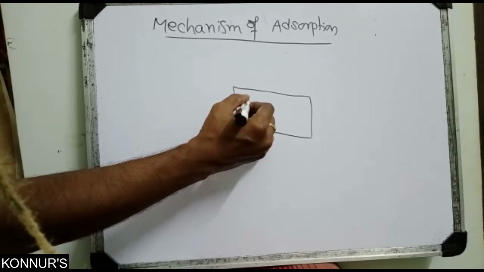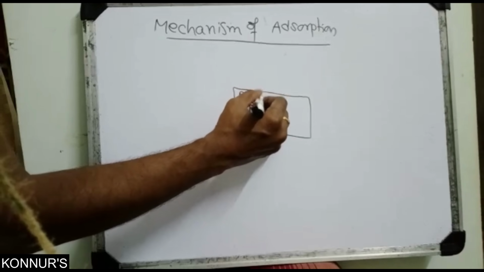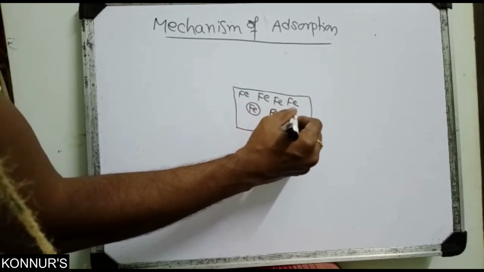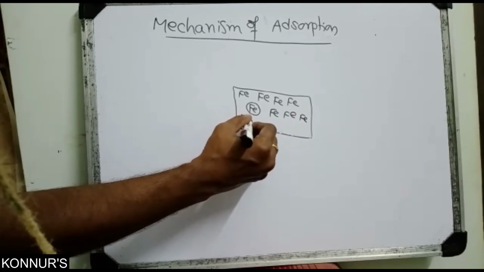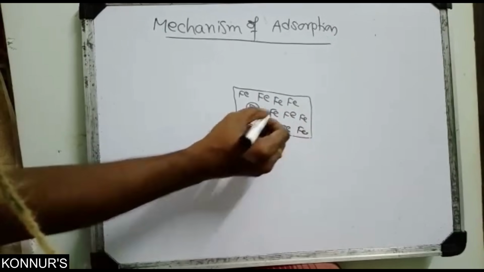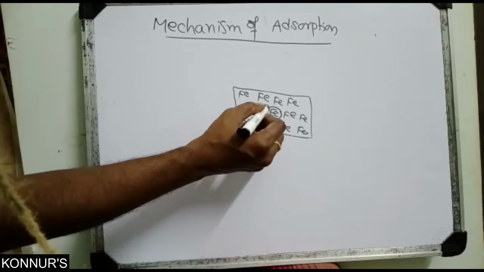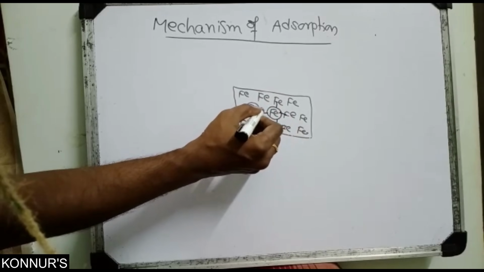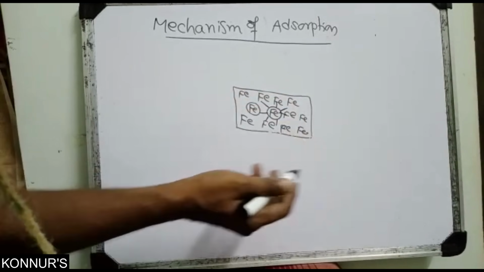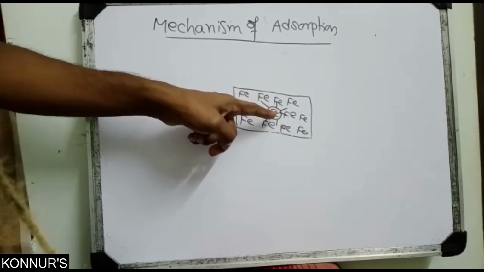Inside the iron, the iron atoms are arranged in a systematic manner. What is inside the iron? On all sides iron only, the same phenomena. So there are no differences; all have the same environment. All are electropositive only.